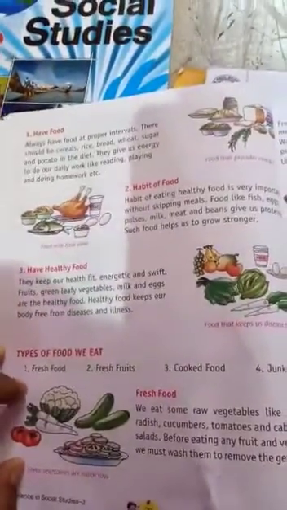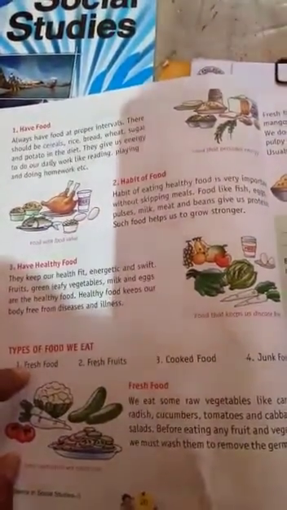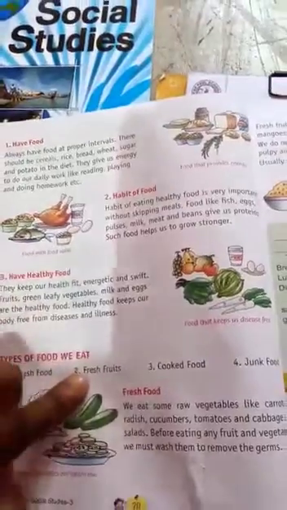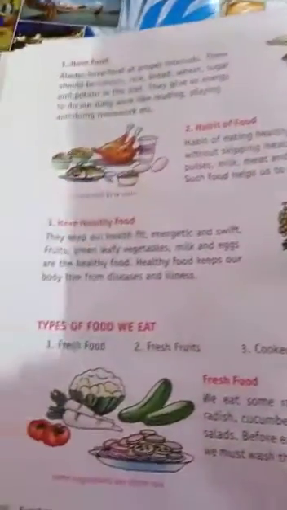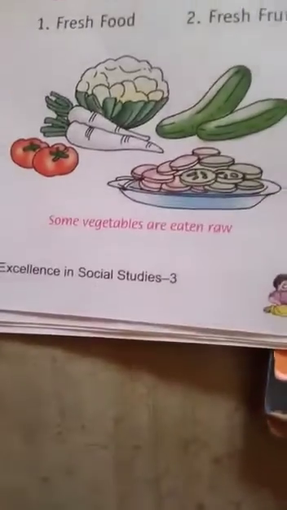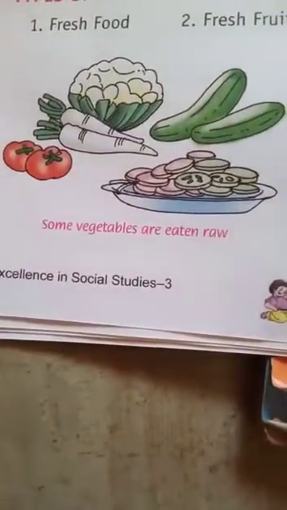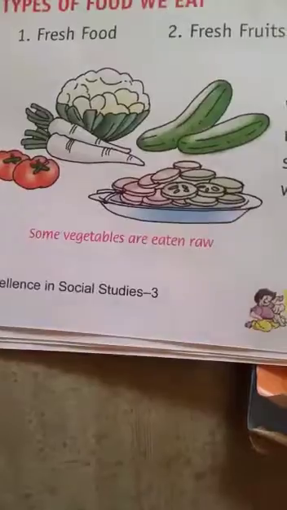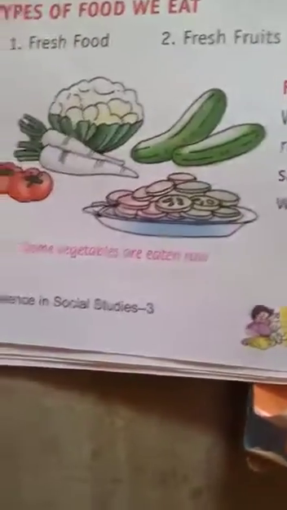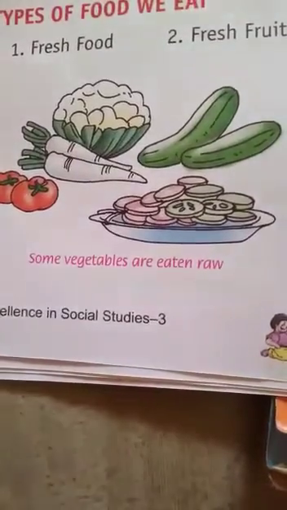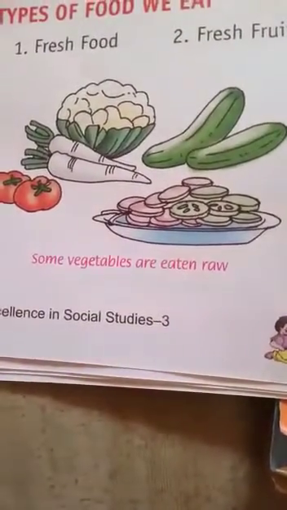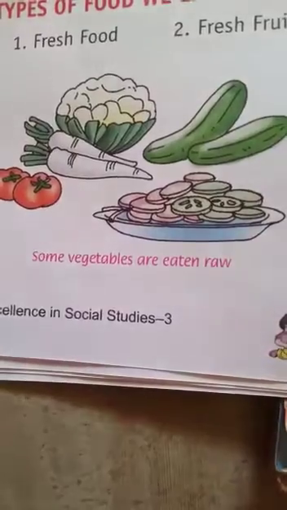So here you see we have 4 types of food: fresh fruits, cooked food, junk food. So now let us read about fresh food. So you see in the picture some vegetables are given here. These are known as fresh food. We eat some raw vegetables like carrots, radish, cucumber, tomatoes, cabbage as salad. So as salad we can eat these things.